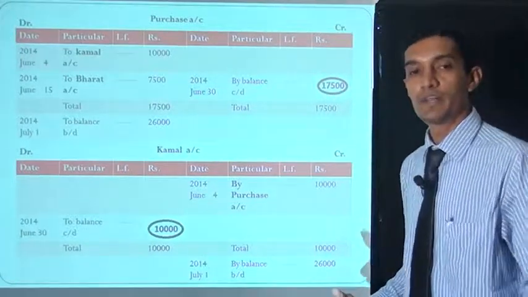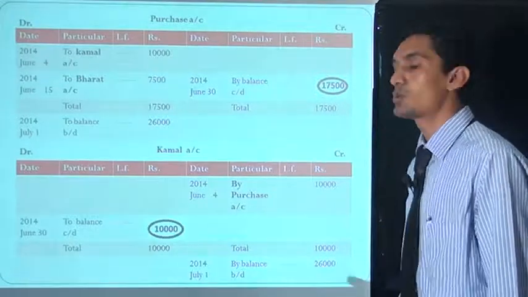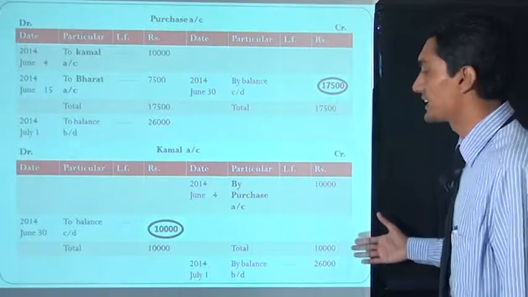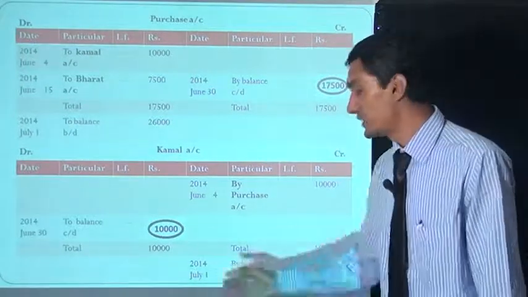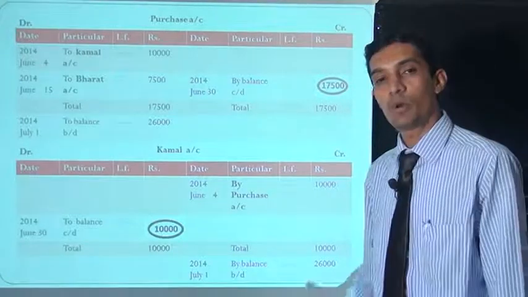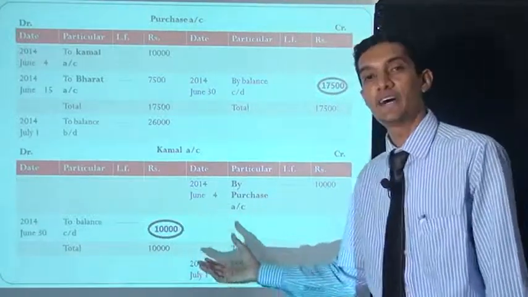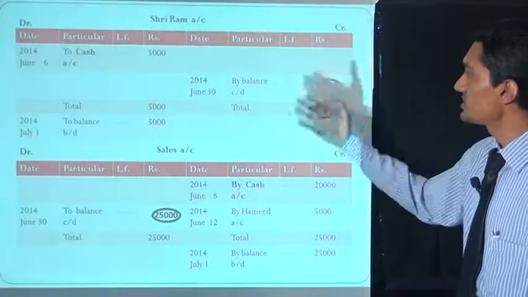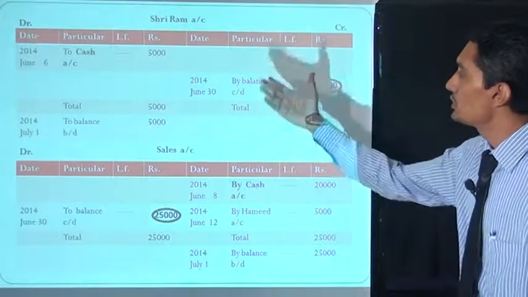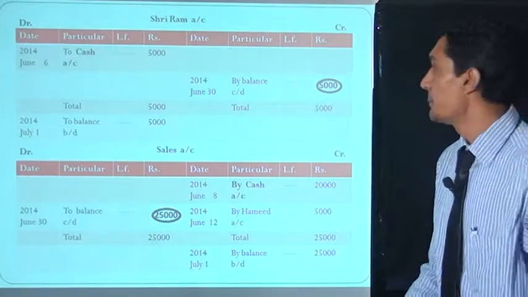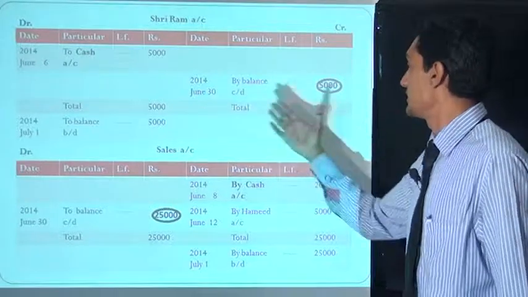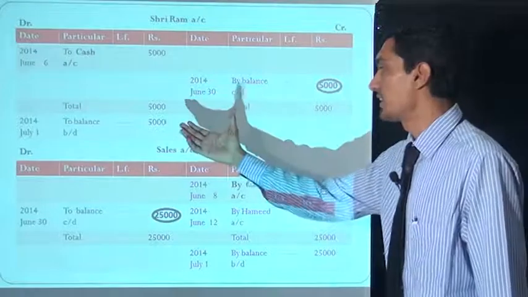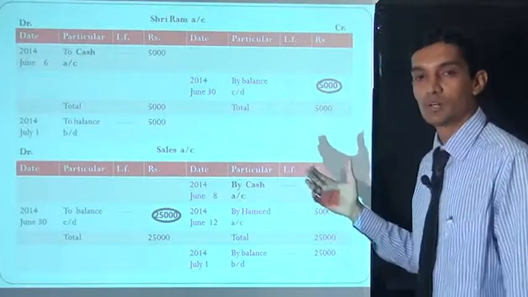Now the next account is Kamal account. In Kamal account there is no entry on the debit side, only the credit side is given 10,000. The total is 10,000, 10,000. So all 10,000 is balance carry down, 10,000 rupees. Now next is Sriram account. In Sriram account you see there are only debit entries. The debit side total is 5,000, here also 5,000. No credit side amount is deducted from 5,000. So the balance carry down is 5,000 rupees.